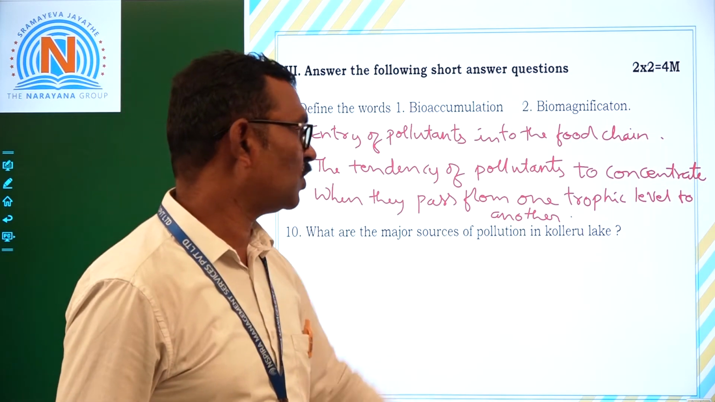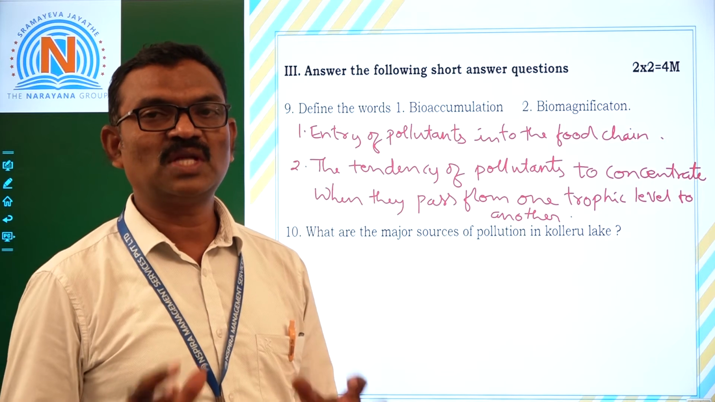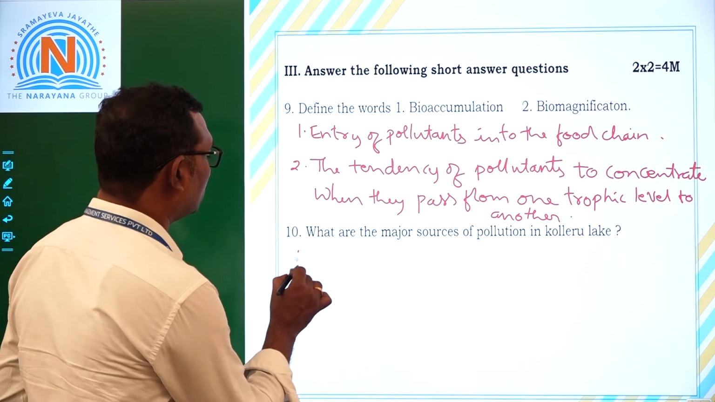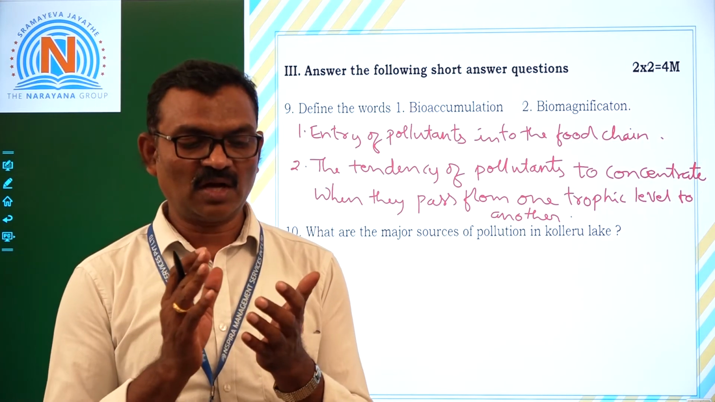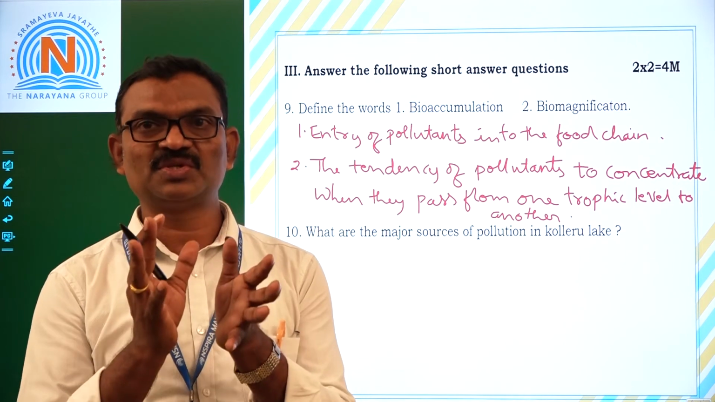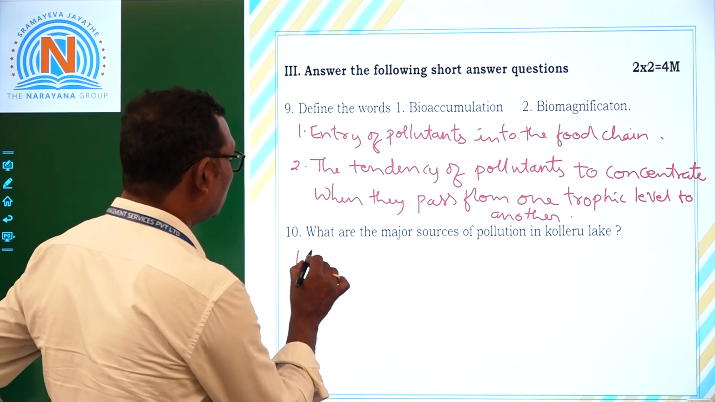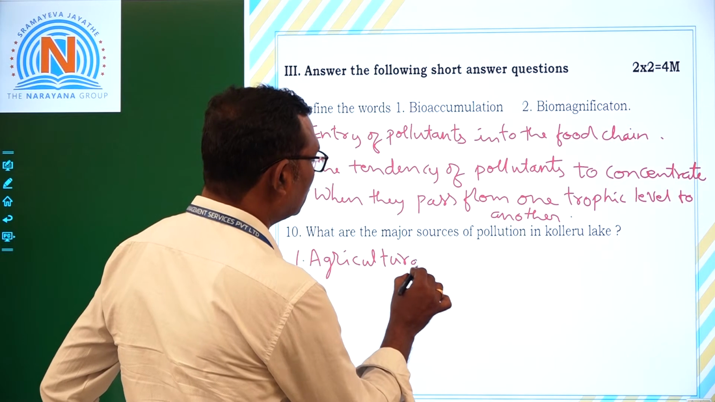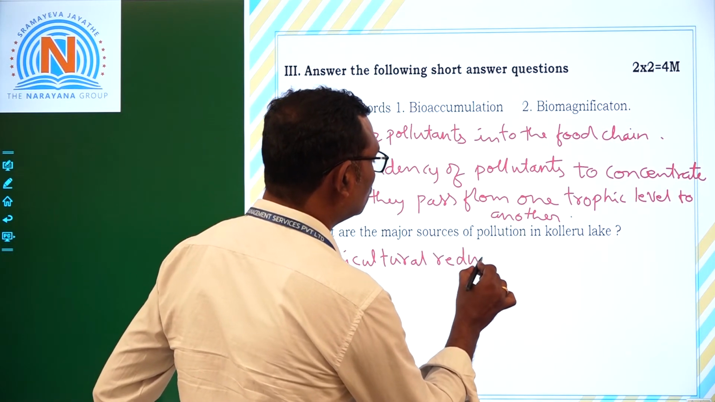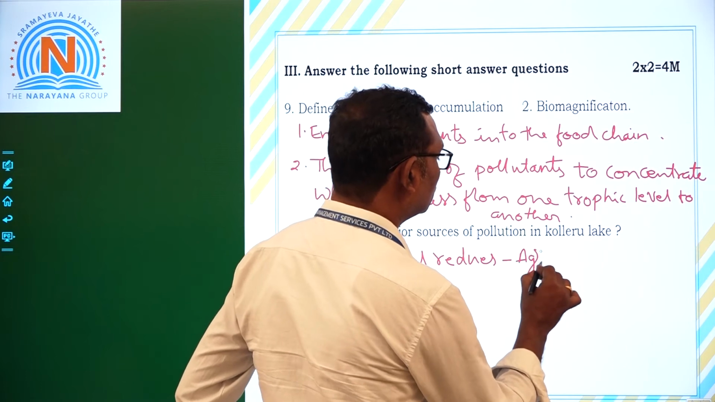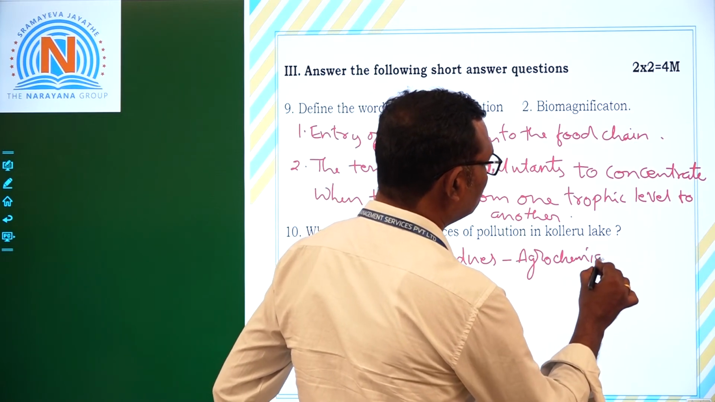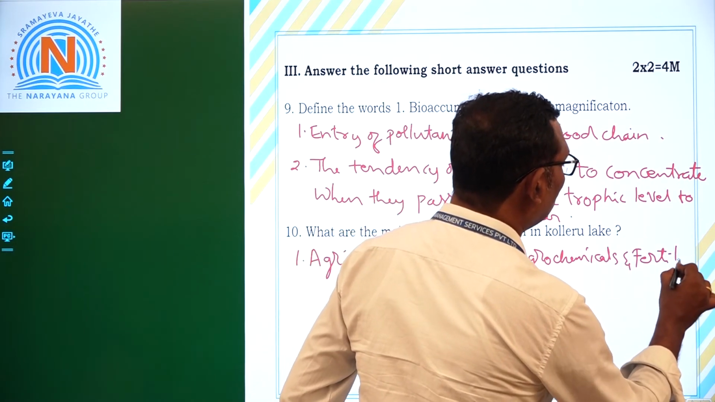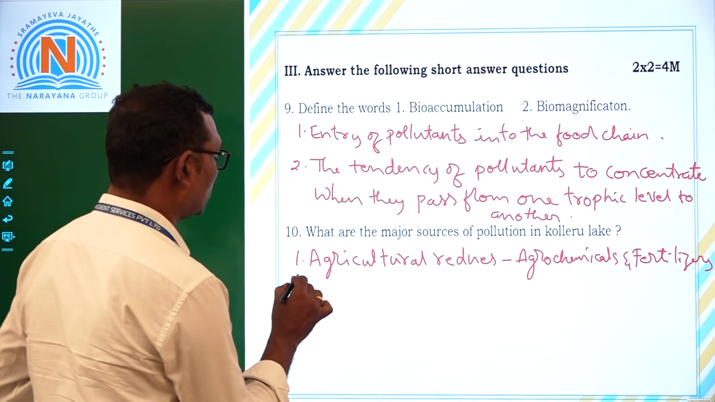Now, the 10th one. What are the major sources of pollution in Kolleru Lake? How did it become polluted? There are different reasons. Agricultural residues like agrochemicals and fertilizers are released into the Kolleru water.